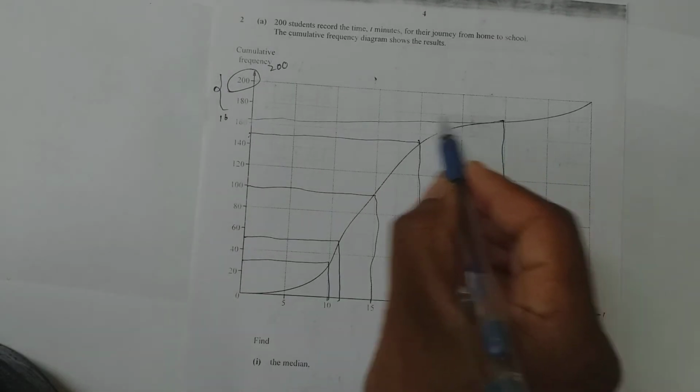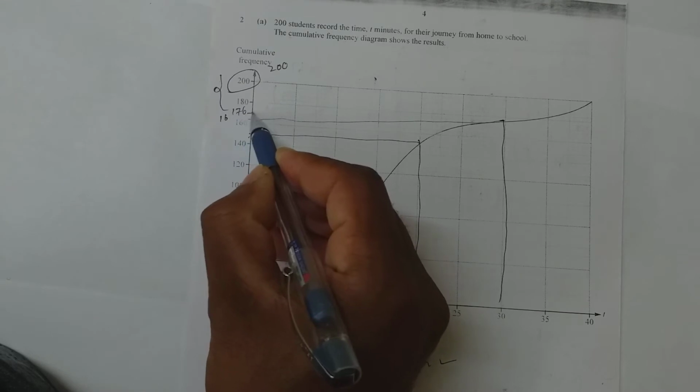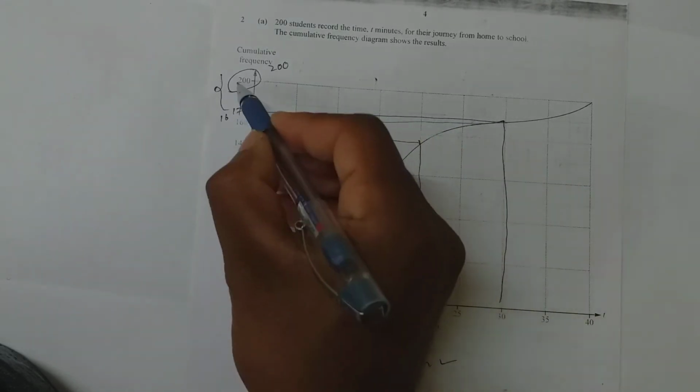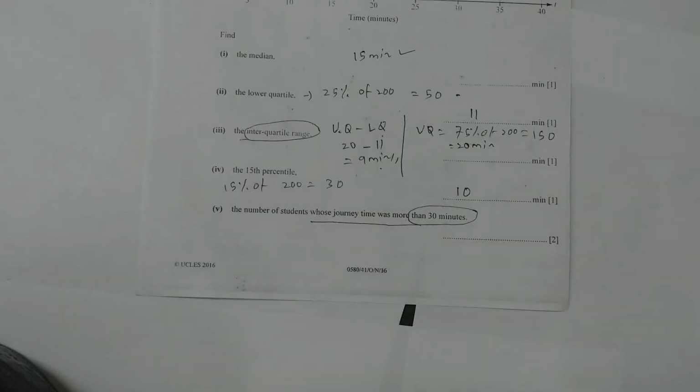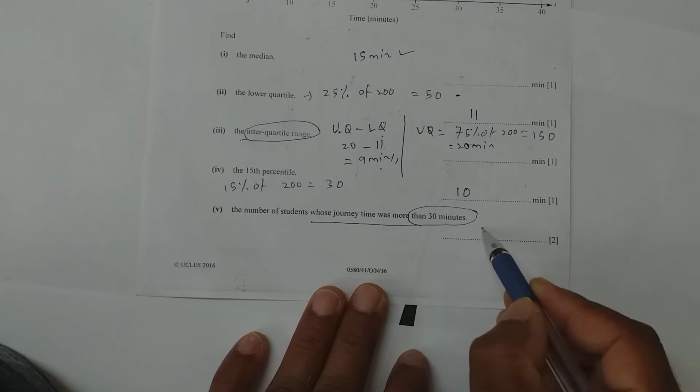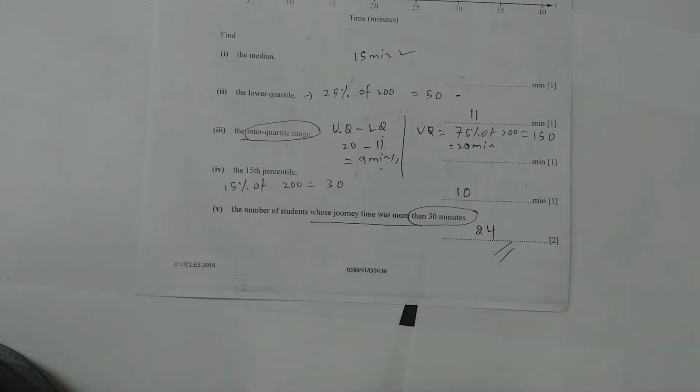So if you draw it straight, it comes over here 176. So above this will be 200 minus 176 will be 24. So 24 students have journey time more than 30 minutes. Did you understand?